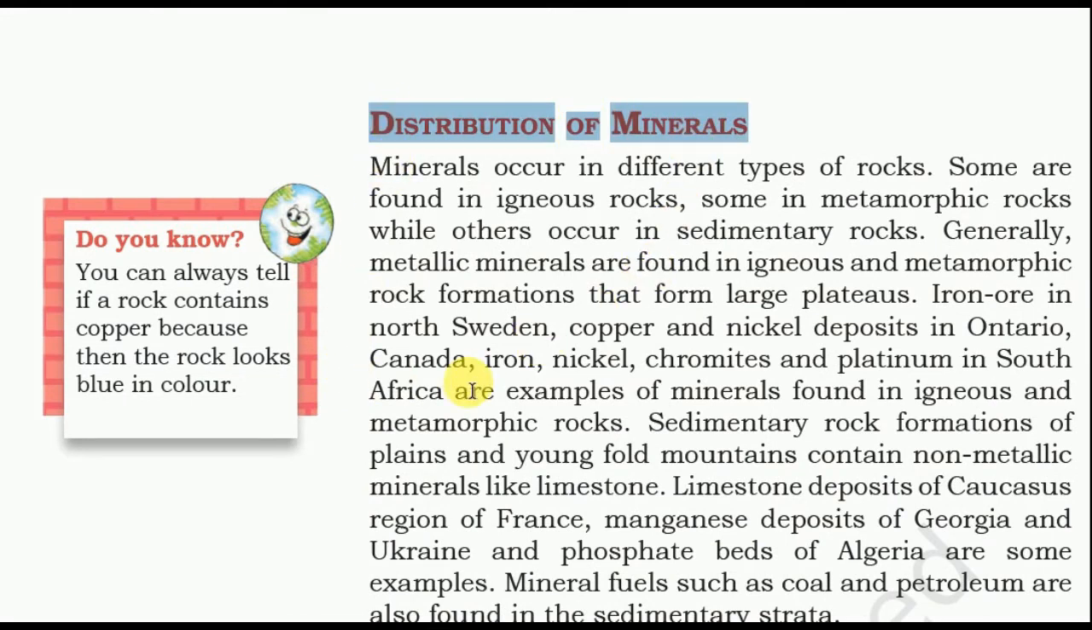Distribution of minerals. Minerals occur in different types of rocks. Some are found in igneous rocks, some in metamorphic rocks, while others occur in sedimentary rocks. Generally, metallic minerals are found in igneous and metamorphic rock formations that form large plateaus. Iron ore in North Sweden, copper and nickel deposits in Ontario, Canada, and iron, nickel, chromite and platinum in South Africa are examples of minerals found in igneous and metamorphic rocks.